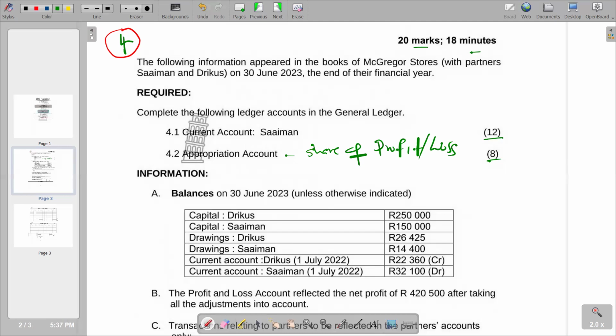So the wisest idea is for you to start with the appropriation account. Then after finishing your appropriation account, you can transfer the values of share of profit or loss to the current account. So we can start on the second part, whereby we start by preparing the appropriation.